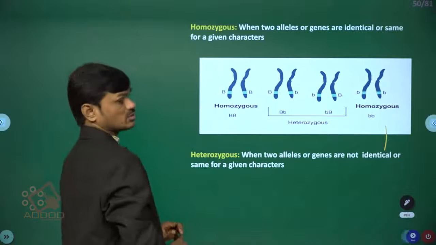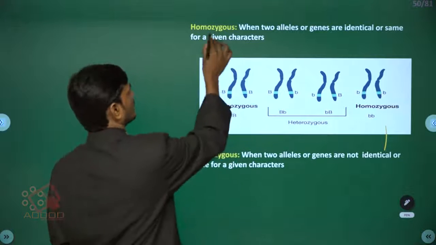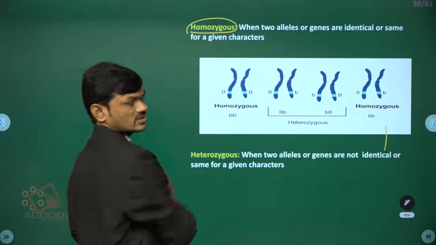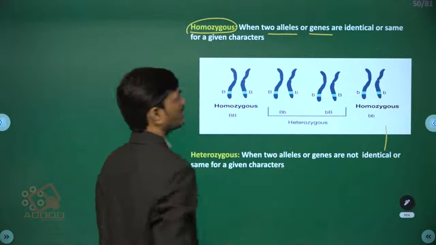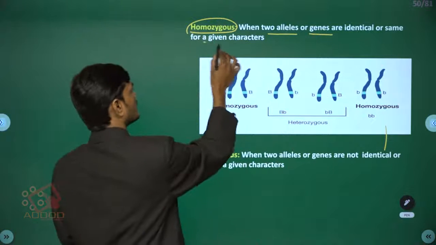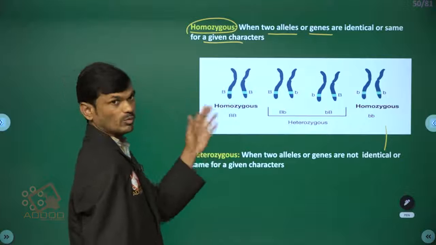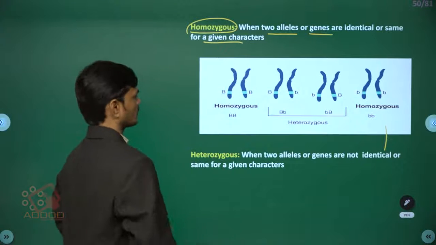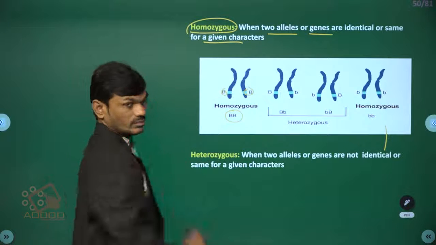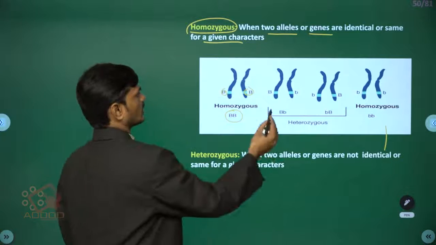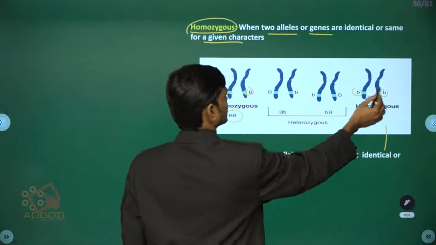Now, if these two alleles are the same, we call it homozygous condition. If the two alleles or genes are identical for a given character, it is homozygous. You can see capital B, capital B, both the same. Here, small b, small b, both the same.